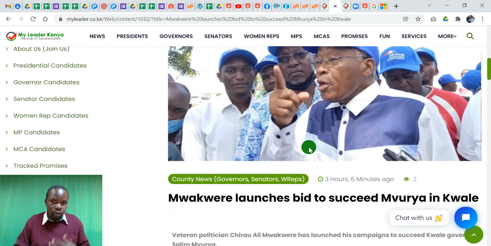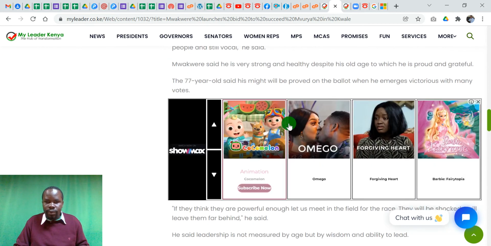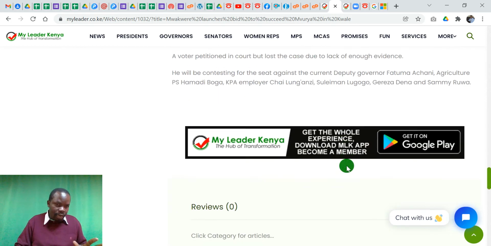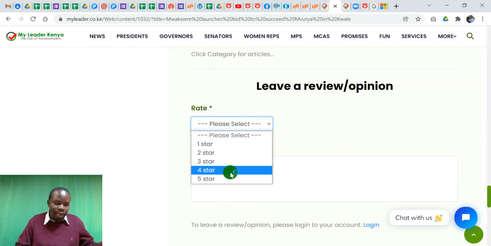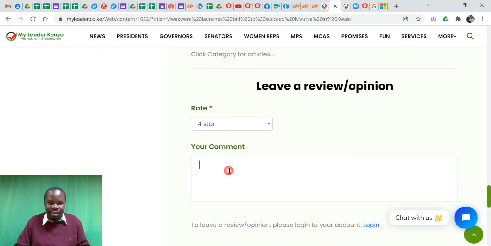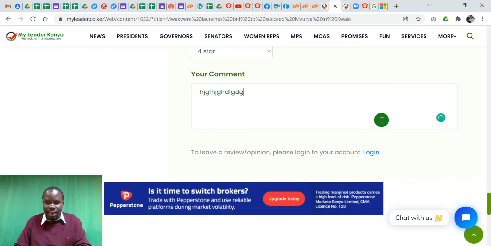and how you can make money also from this platform. But on this, you're able to see the news, how many times it's been read, how long ago it was written, what the title is, and what the article is about. After finding out about the news, you can review it here by giving it a 1 star to 5 stars, and then you give a comment there and send. But before you do that, you really need to create an account, and that's what I'm going to cover next.